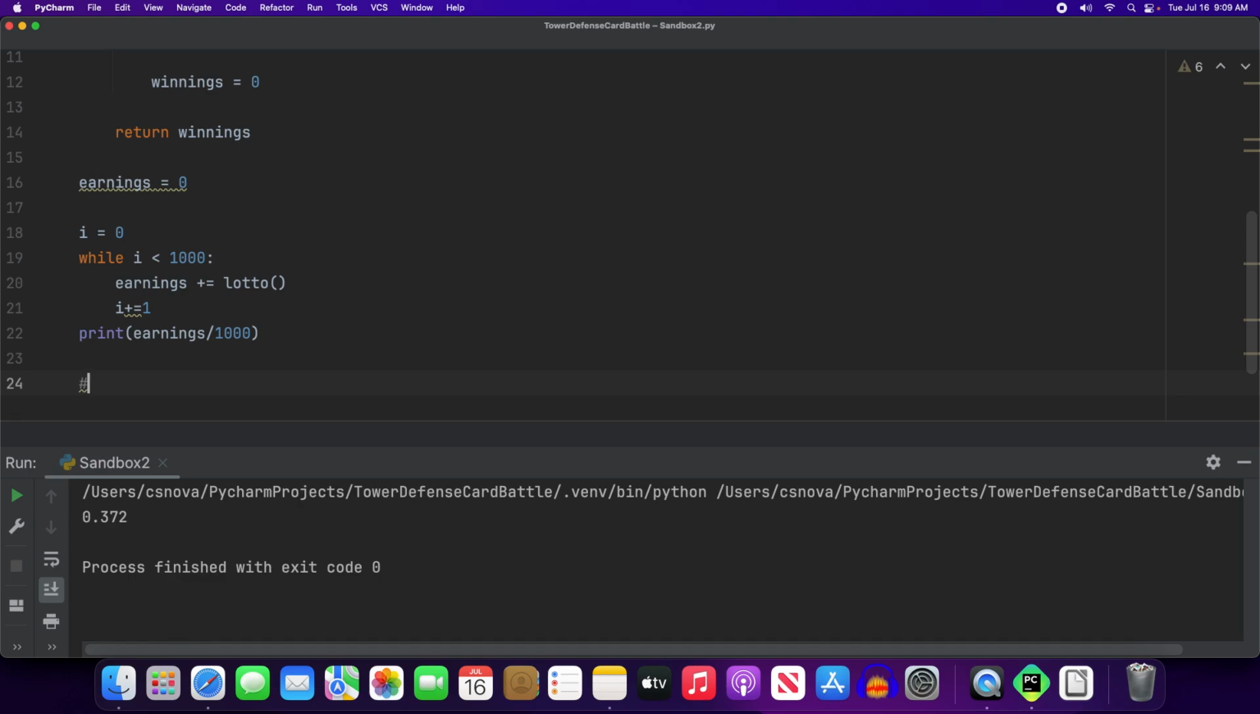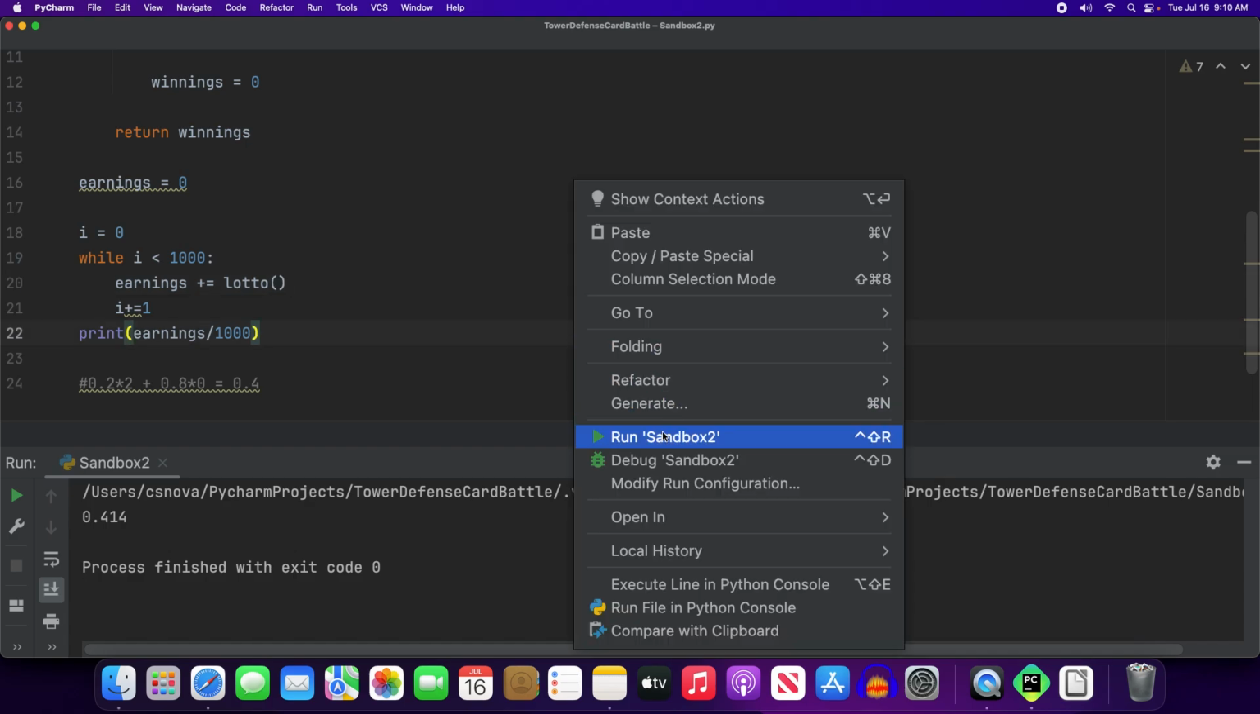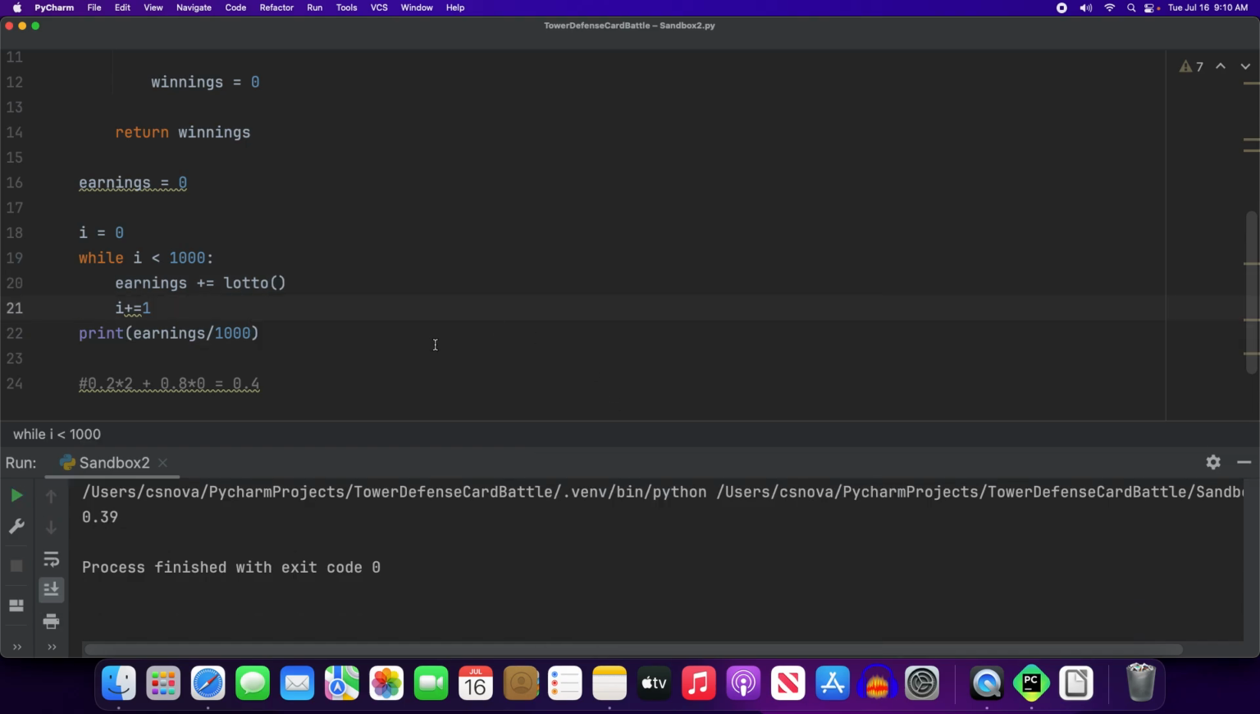So the way expected value works is you add up the probabilities times the value of each outcome. So we have a 0.2 chance of having a value of 2, and we have a 0.8 chance of having a value of 0. So that's pretty easy. 0.4 plus 0, you get 0.4. So that is our expected outcome. This was the outcome we got. Let's try running it again, and again, and again, and you'll see all of my numbers are around 0.4.